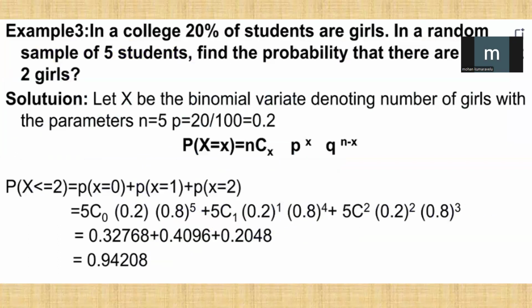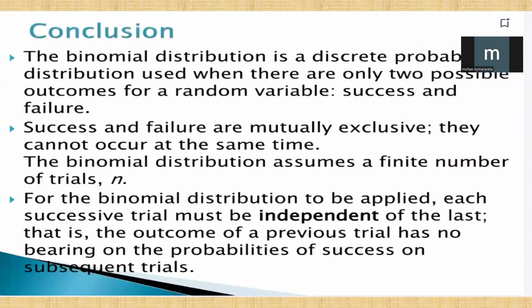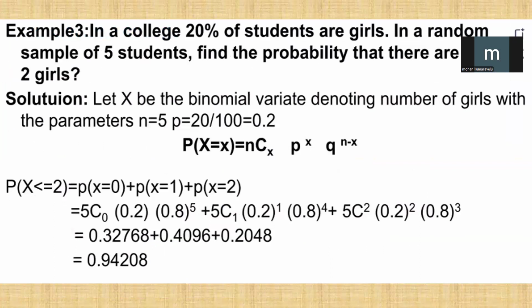And example 3. In a college, 20% of students are girls. In a random sample of 5 students, find the probability that there are at most 2 girls. Solution. Let x be a binomial variate denoting the number of girls with parameters n equal to 5, p equal to 20 by 100, that is 0.2. P of x equal to x is nCx p power x q power n minus x. P of x less than or equal to 2 equals P of x equal to 0 plus P of x equal to 1 plus P of x equal to 2.